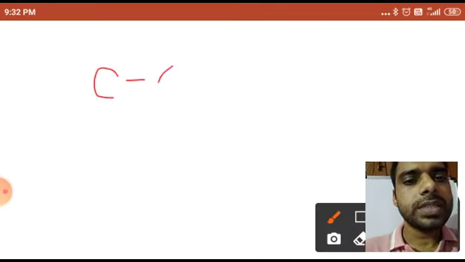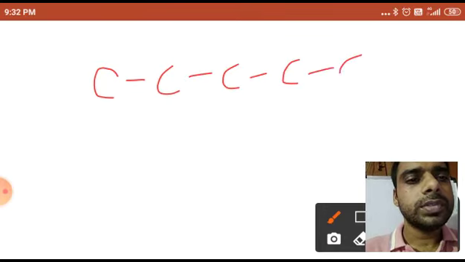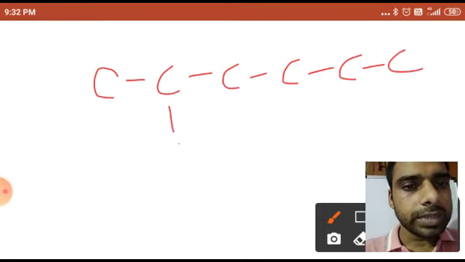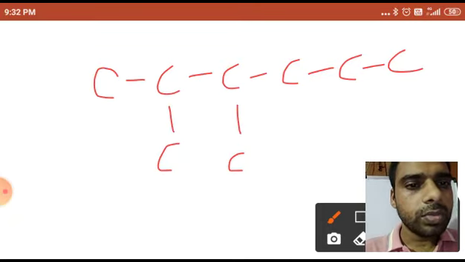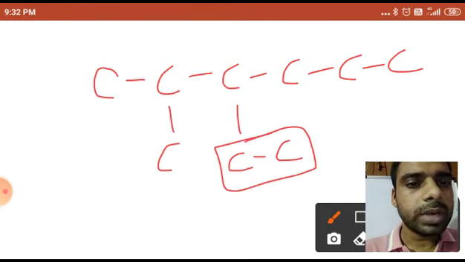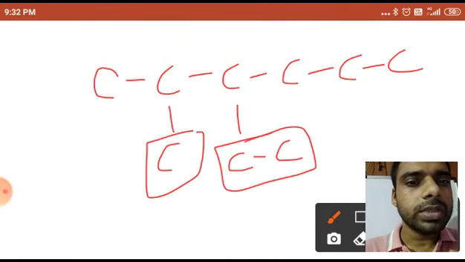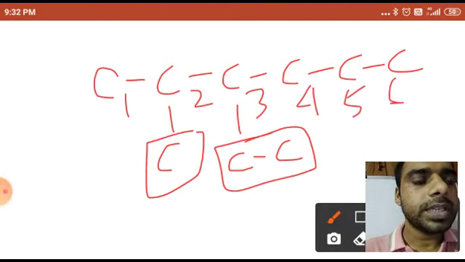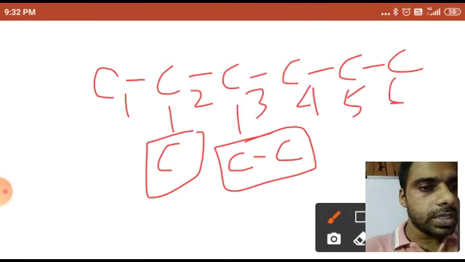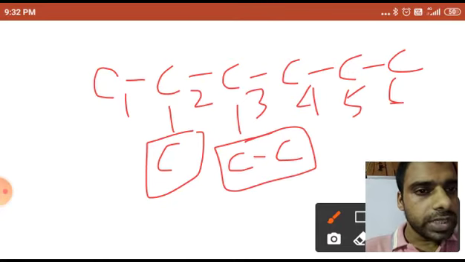If I have 6 carbon, 2 to 4 to 6 carbon, larger number of side chains, one carbon is here also, one or two carbon is here. So at this position 2 carbon is there, at this position 1 carbon is there, 1 2 3 4 5 6. 6 carbon is there in the parent chain. So which can I count?